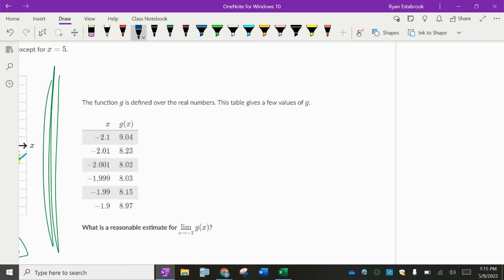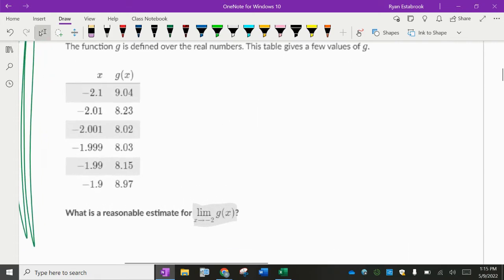So that just means that g is a continuous function. Like we could draw the entire graph and it would be okay. This table gives a few values of g, and we are asked, what is the limit as x approaches -2? So notice in the middle of this table, we don't have an x value of -2 actually given to us, which is totally okay.